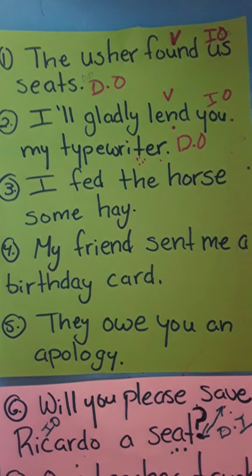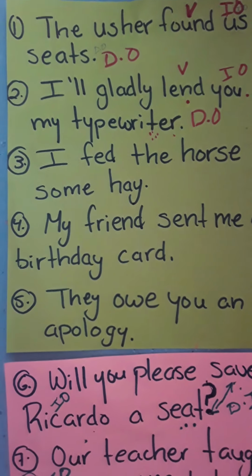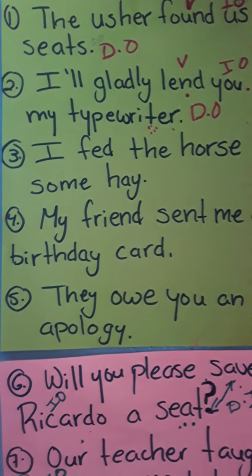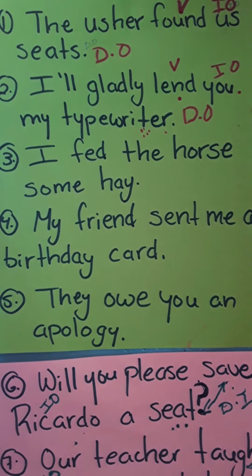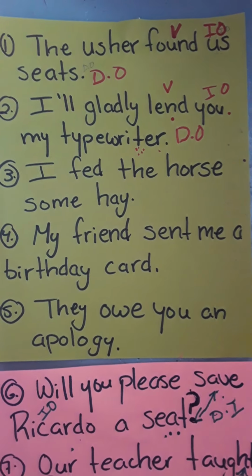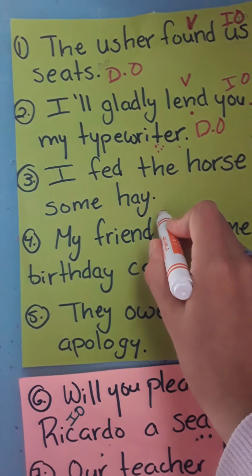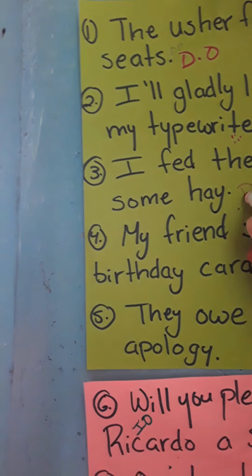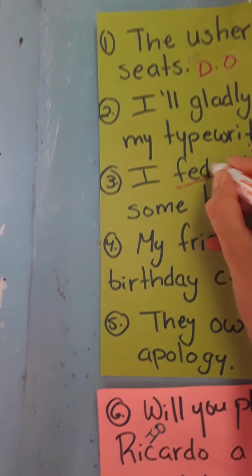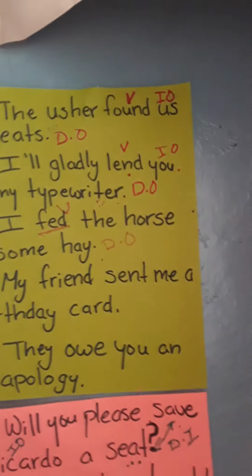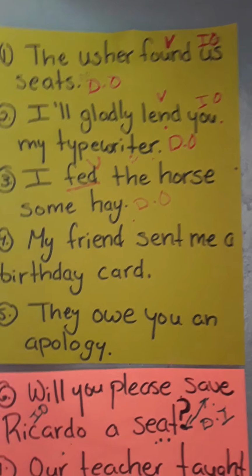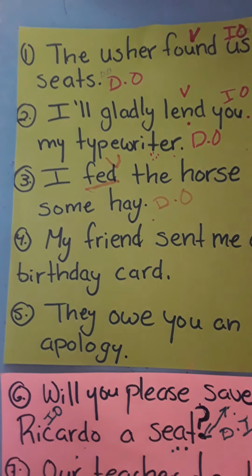But now we have I fed the horse some hay, and it is the same thing except with a different word. So you want to know what did you feed the horse? You fed the horse some hay. So that is the direct object. We have the action verb. And now we are left with the horse and some.